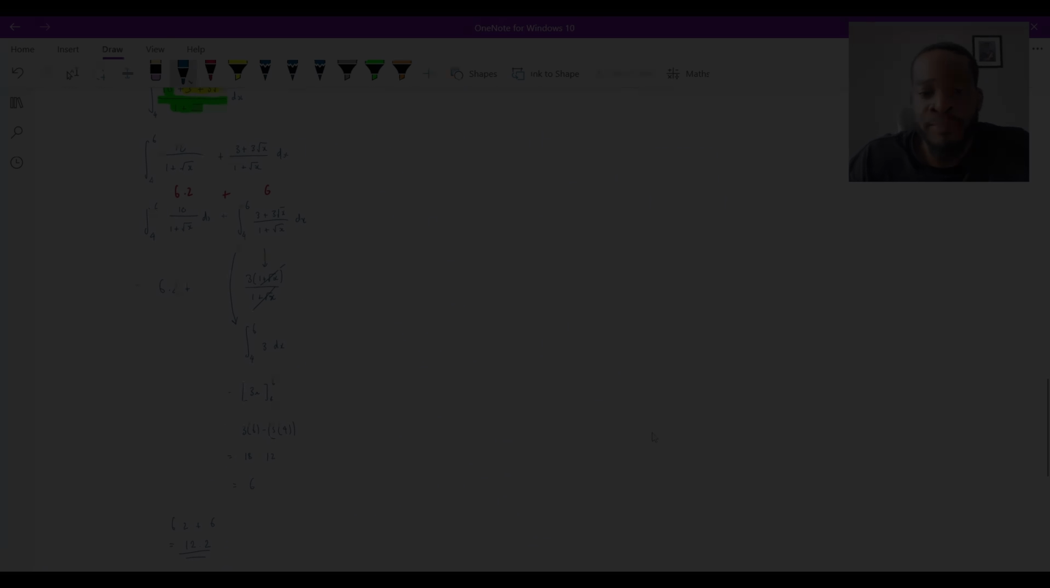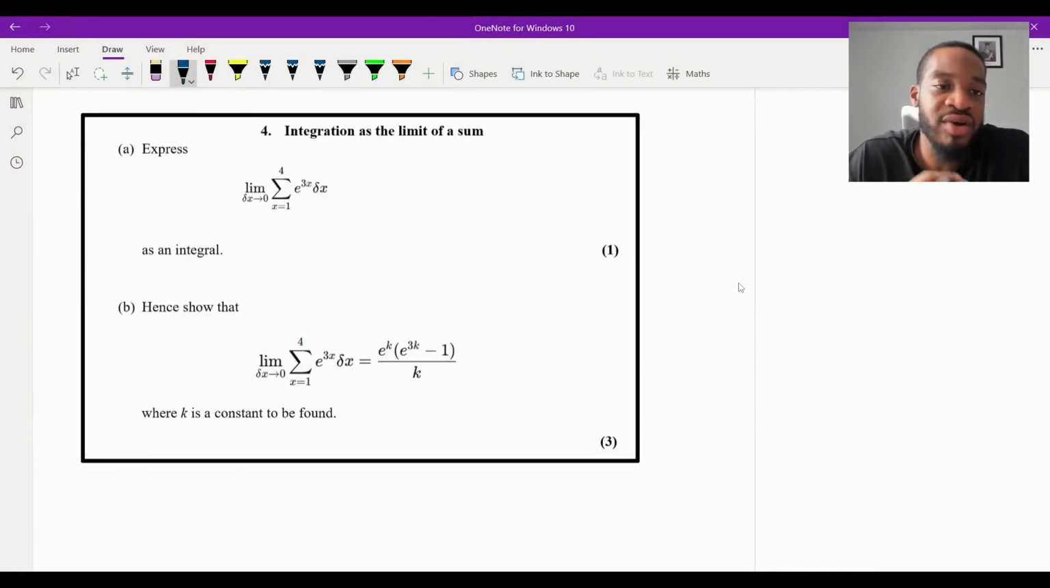And we're done. Okay, so question 4 says express the limit as delta x tends to 0 of the sum between 1 and 4 of e to the 3x delta x as an integral, for 1 mark. Now, this is super easy. Make sure you know this. It's the integration of the limit of a sum. I've even written it for you guys.